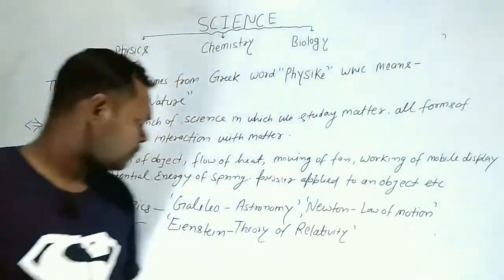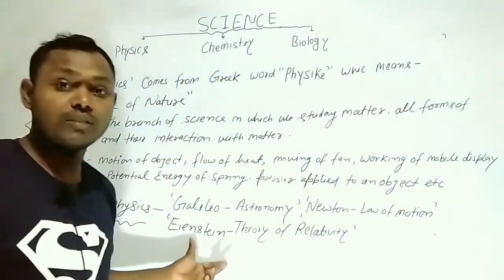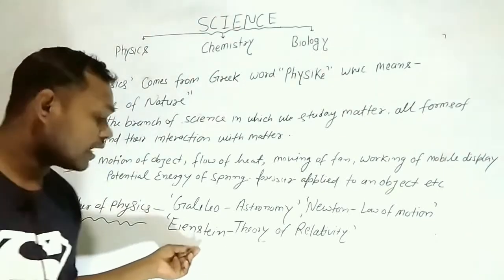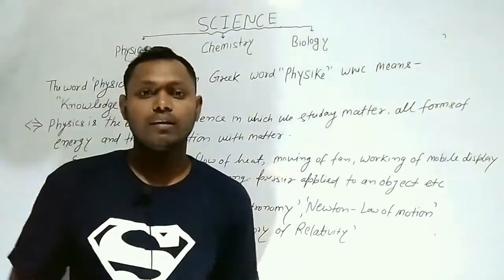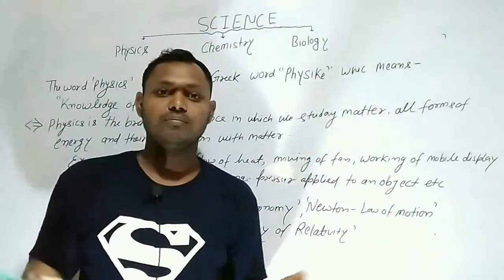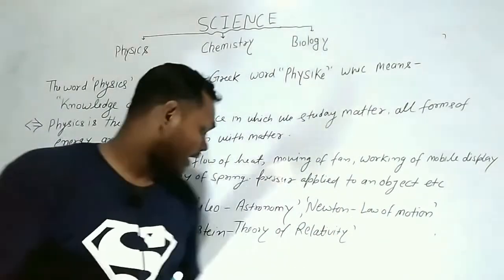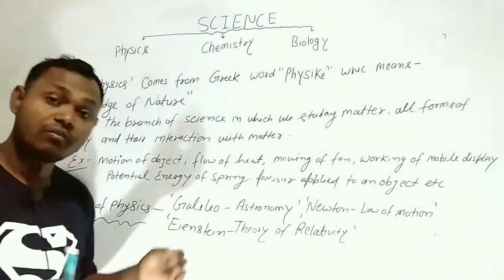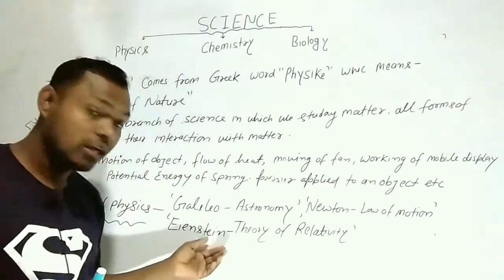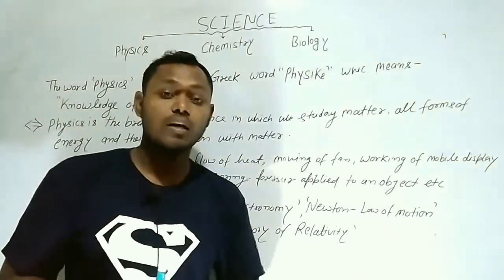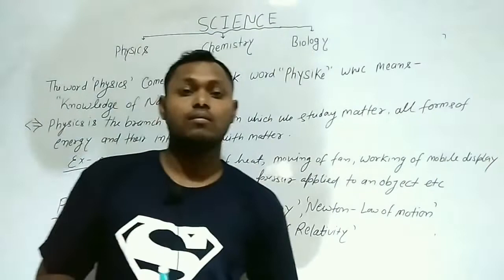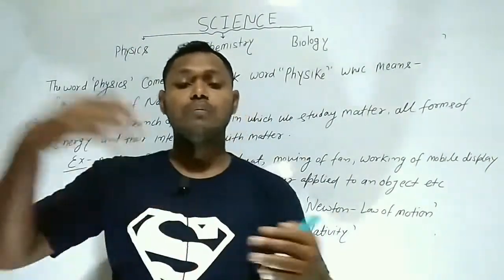Okay. And the most important scientist, Einstein. You know that Einstein, the world-famous scientist, had an important role in the field of physics. He gave the theory of relativity. In relativity we study motion with respect to other objects.